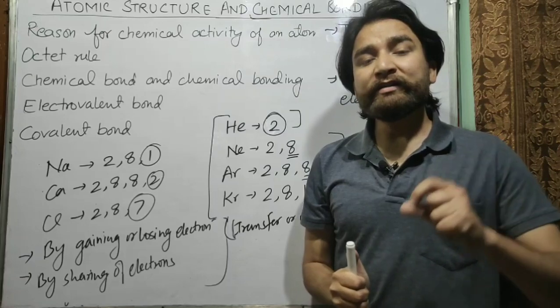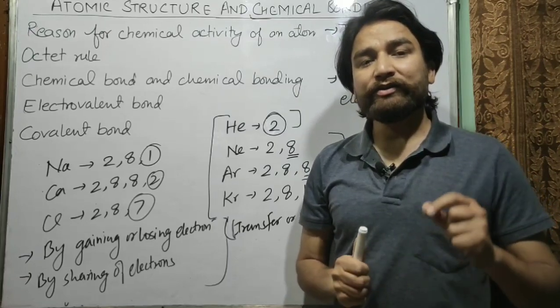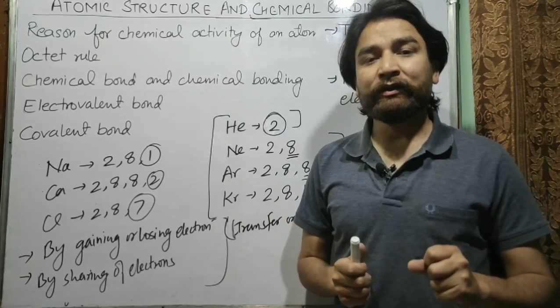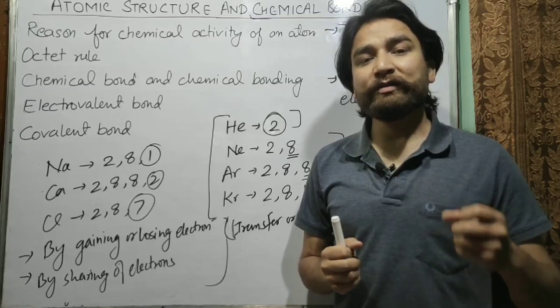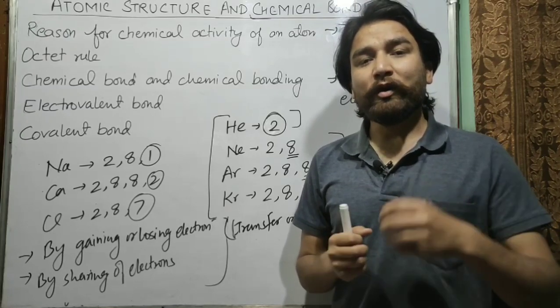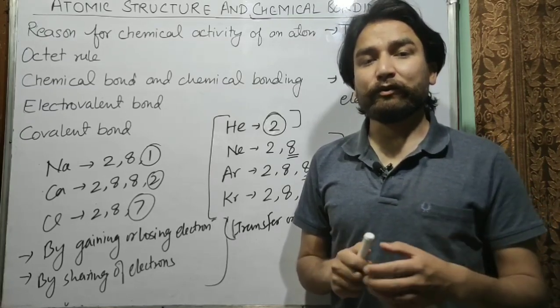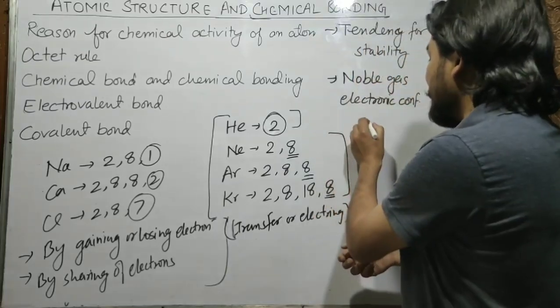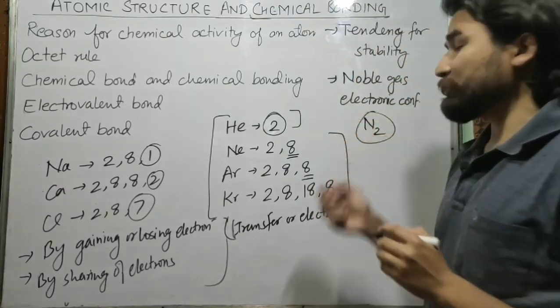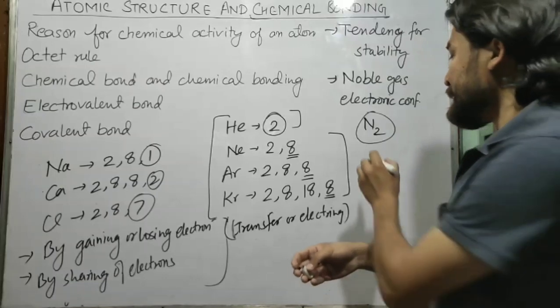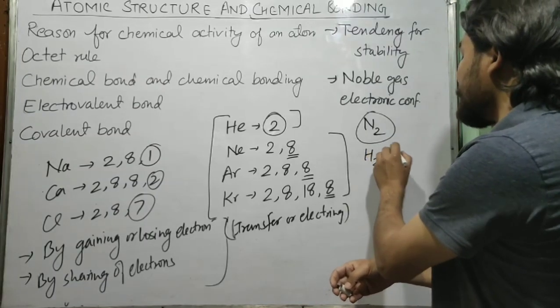Now what is chemical bond? Chemical bond is the force of attraction which is responsible to hold 2 or more atoms in a stable molecule. For example, we have nitrogen molecule. The formula of nitrogen is N2. Similarly, the formula of water is H2O.